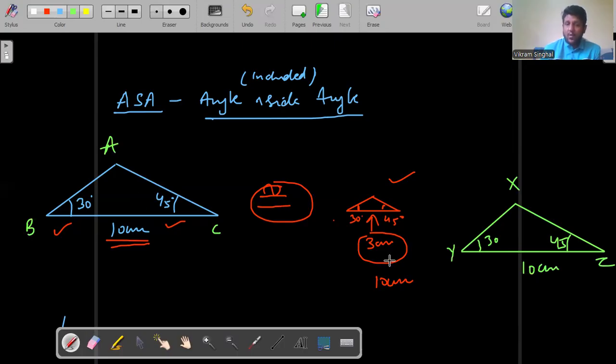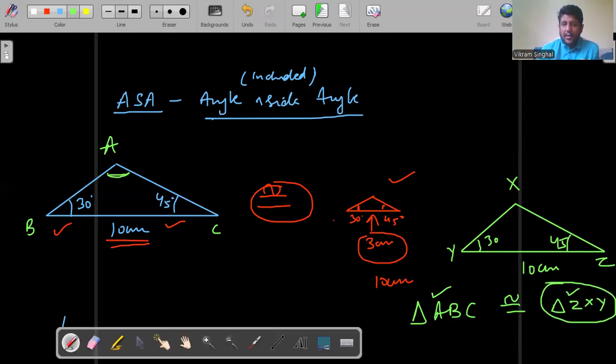So if I conclude what should be the correct names here, it is a little easier as compared to side congruency. Why? Because we have angles here. So if I would have written triangle ABC is congruent to probably ZXY, it is a possible name of this triangle. So I just checked the name of the first letter only. Instead of sides, we can now check the measure of the angles. So angle A here is unknown, but we can definitely calculate it by angle sum property. But here in the second one, Z is of 45 degrees, and obviously angle A here is not 45. So this is a wrong name.